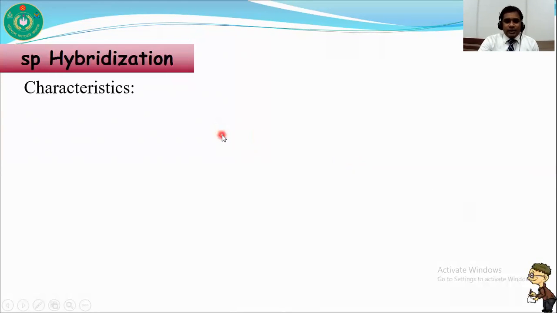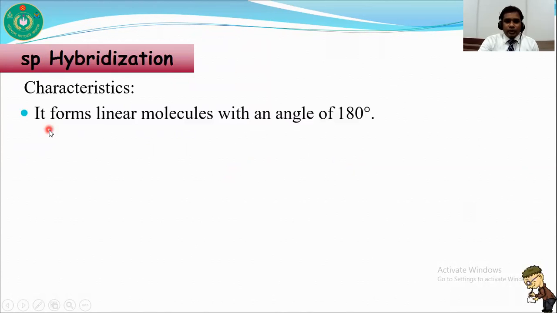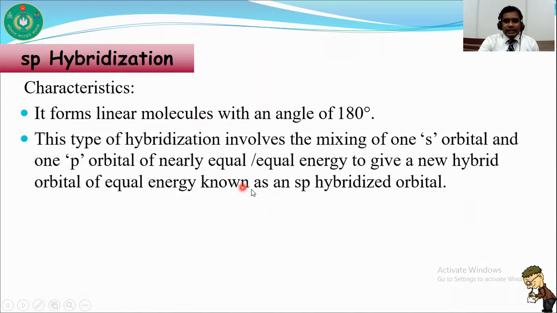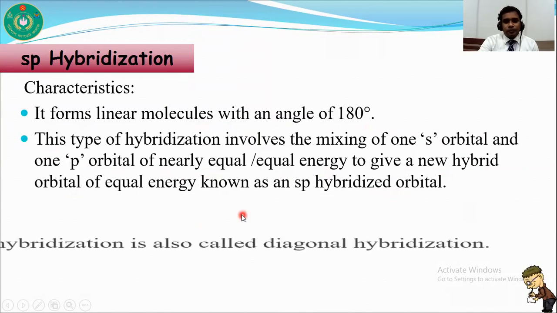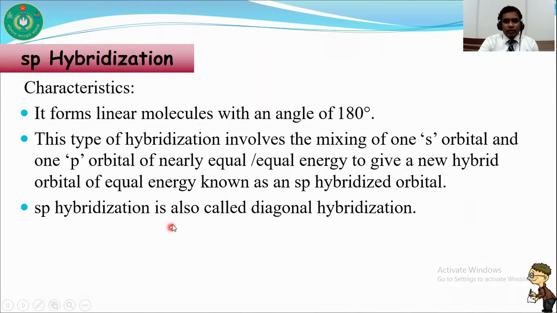What are the characteristics of sp hybridization? It forms a linear molecule with an angle of 180 degrees. This type of hybridization involves the mixing of one s orbital and one p orbital of nearly equal or equal energy to give new hybrid orbitals of equal energy known as sp hybridized orbitals. sp hybridization is also called diagonal hybridization.